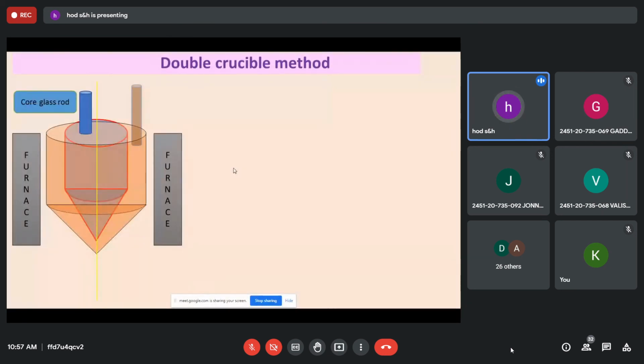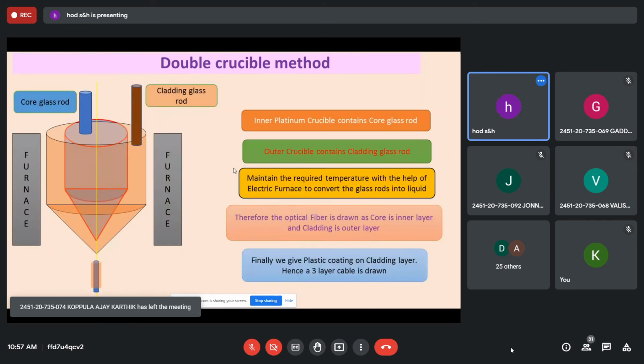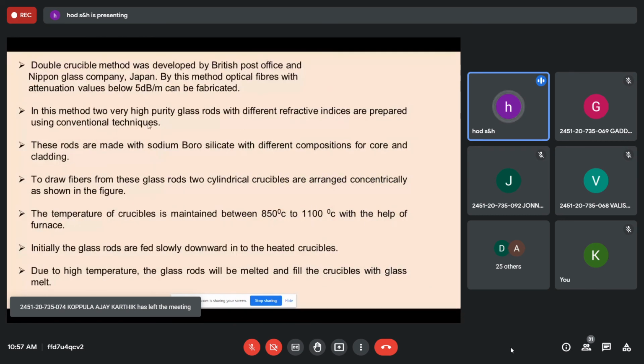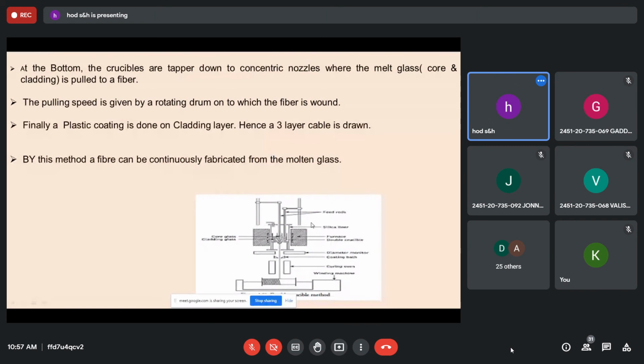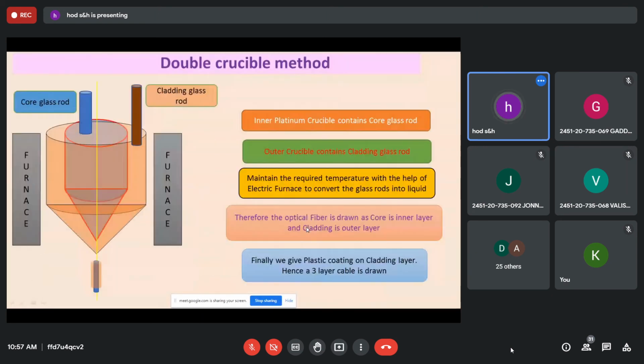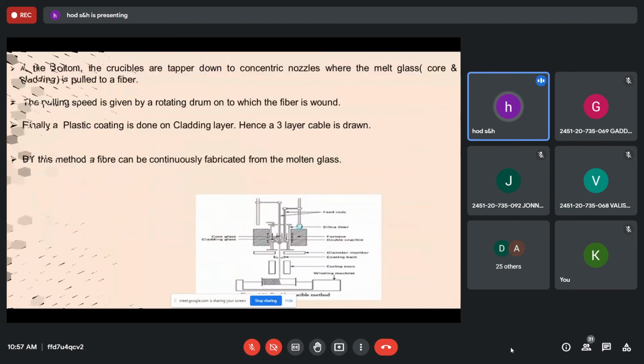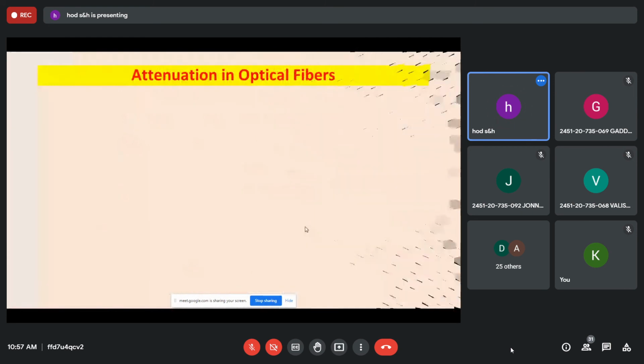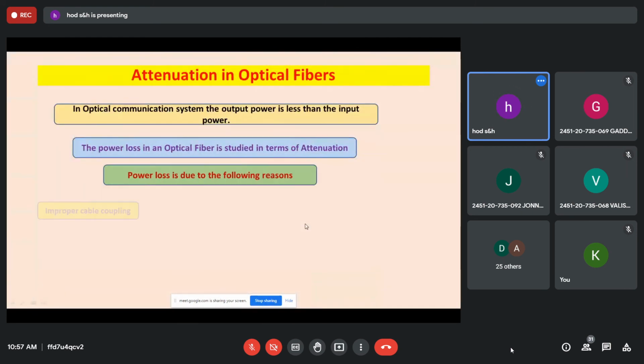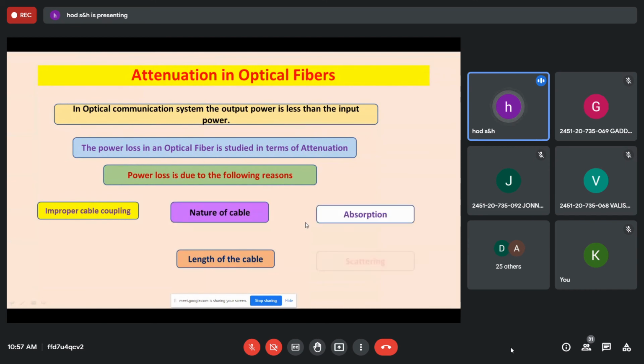But this double crucible method, you prepare for it. The method is given in the PPT. Just I gave what you should write in the exam. It was developed by the British Post Office. In this method, two very high purity glass rods with different refractive indices are prepared. Only these points you write, I think it will be sufficient. Only one diagram is sufficient. Go for this diagram. This is clear, and this is for understanding sake. Practical design, this is not required. Attenuation in optical fibers, only write the power losses. The previous one is not required.